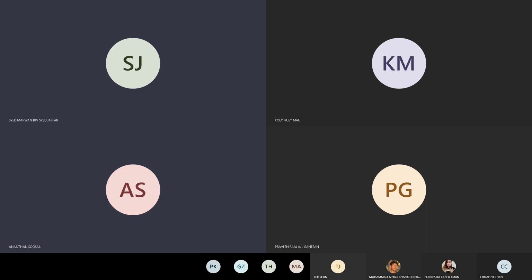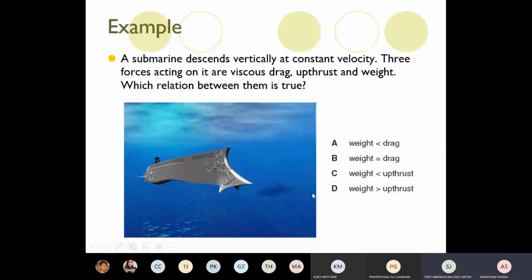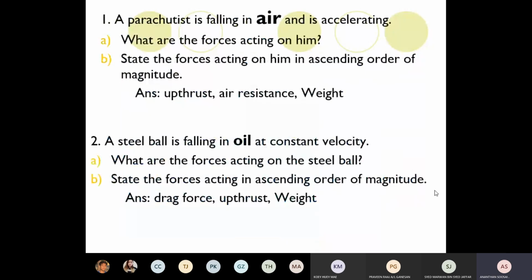Okay, so we have done this answer. You can see the slide, everyone. Okay, next question. Your choice now. Your turn. Give it a try. Question 1. What's the answer?